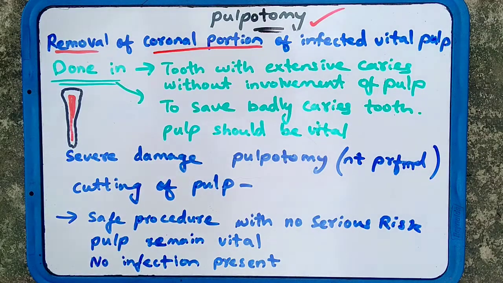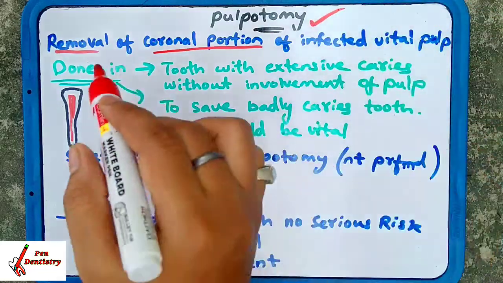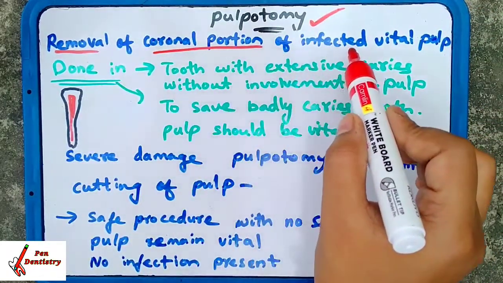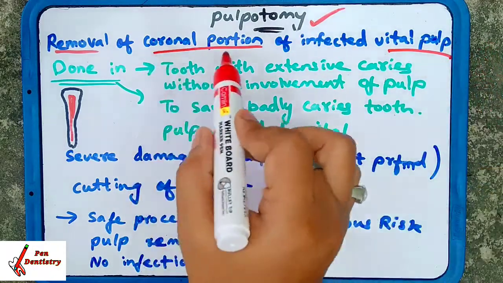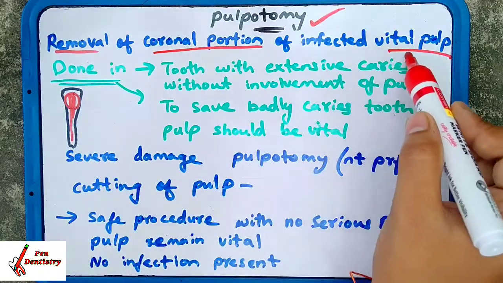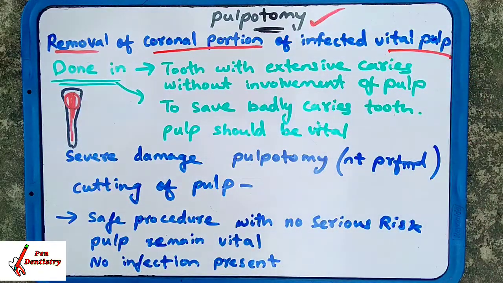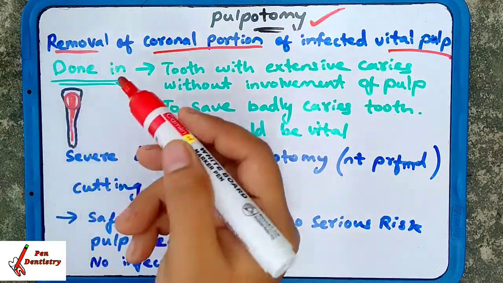Now we will be going in detail about the pulpotomy. As I have said, it is the removal of the coronal portion of the infected vital pulp. This is the definition: you are going to remove this coronal portion of the vital pulp, the infected vital pulp. Okay. This is where it is done, why it is done, when it is done.